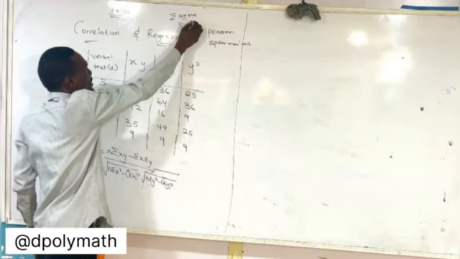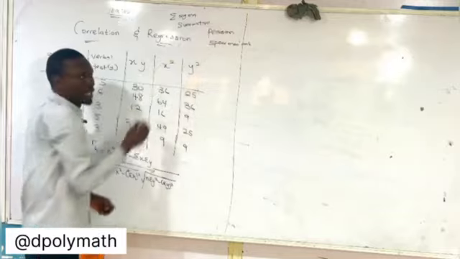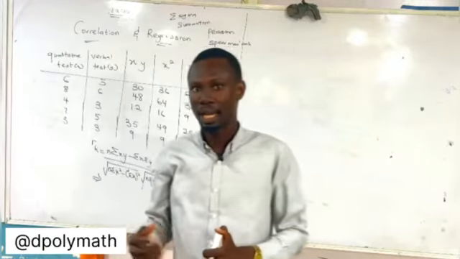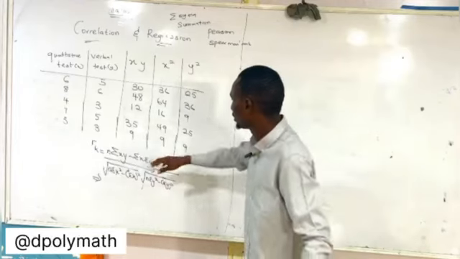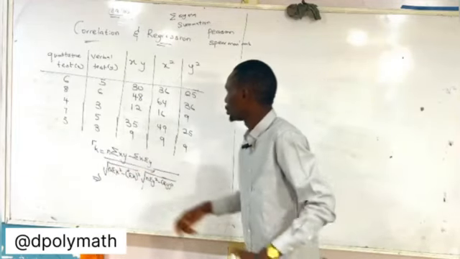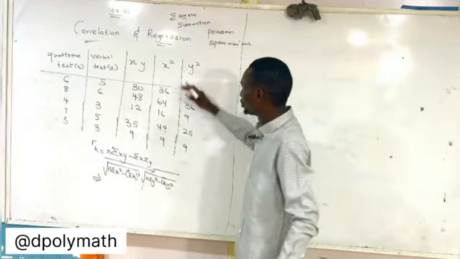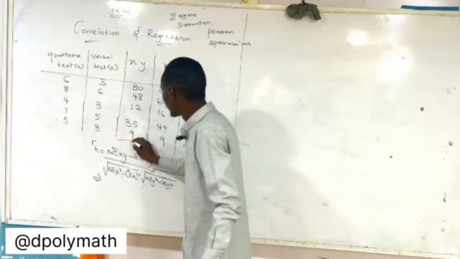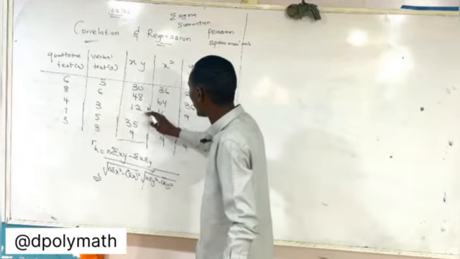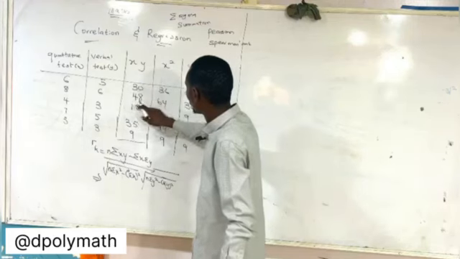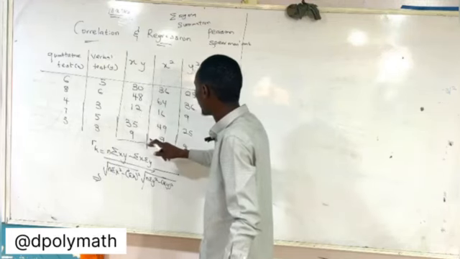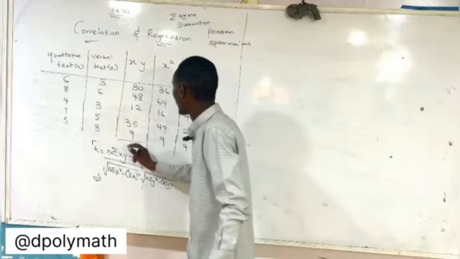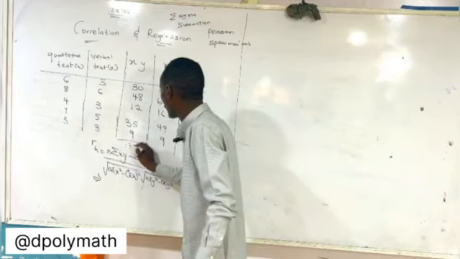So if you are a science student, in science, especially in physics, we use a lot of notations like alpha, beta, gamma, and the rest of that. So this is simply summation. So I'm going to add all of this together. Now I'm going to add my x, summation of xy. By the time I do that, 30 plus 40 gives me 70, plus 12 is 82, plus this gives me 125, plus 9 now gives me 134.